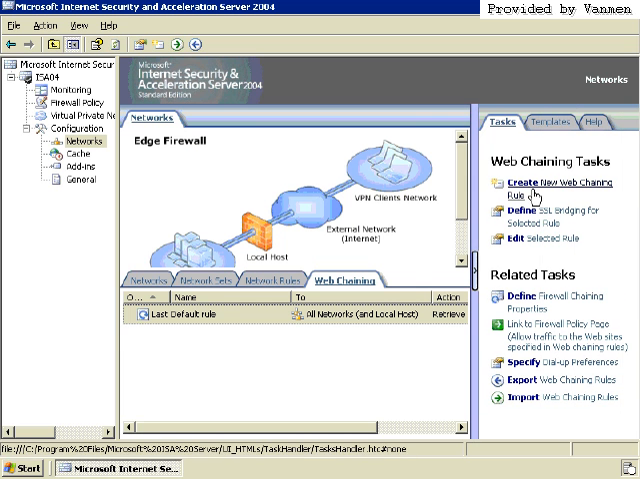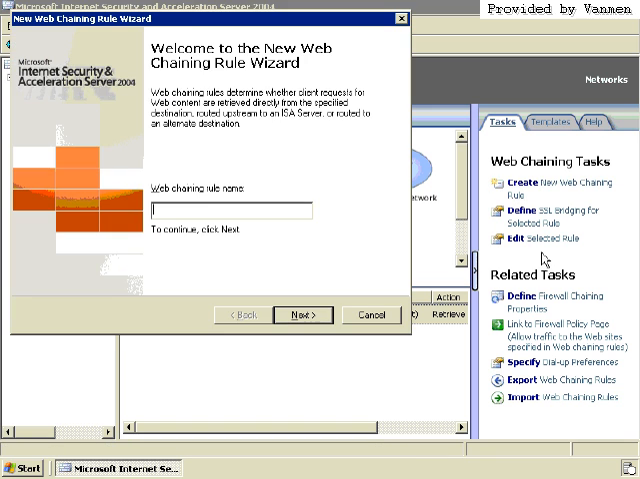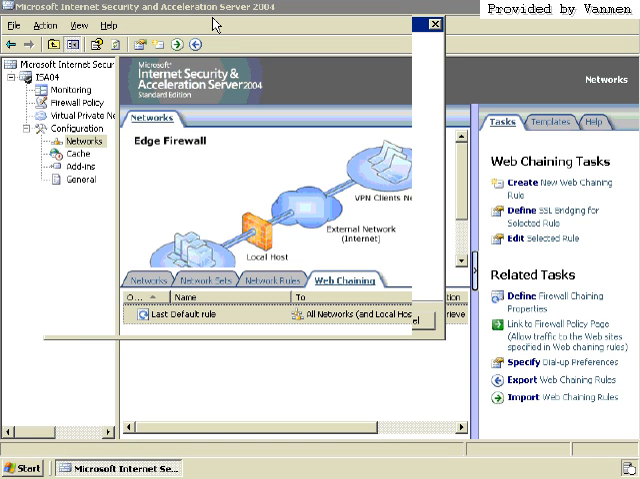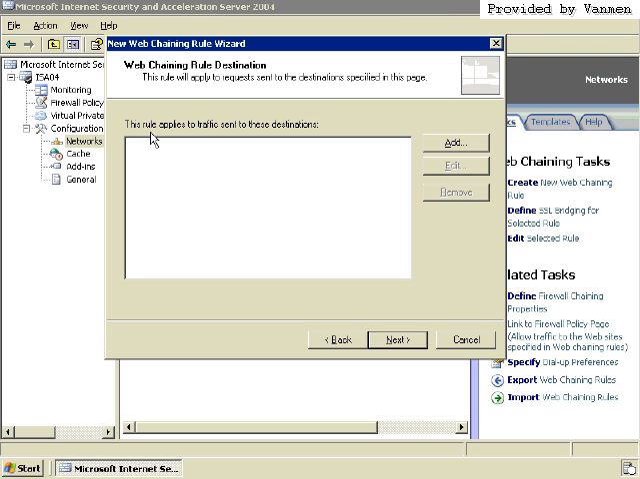So, whoosh, outer sidebar comes. Create a new web chaining rule. Now it's going to come up and say, what do you want to name this rule? And we'll say, bigger network than I have right now. And it says, this rule applies to traffic sent to these destinations.